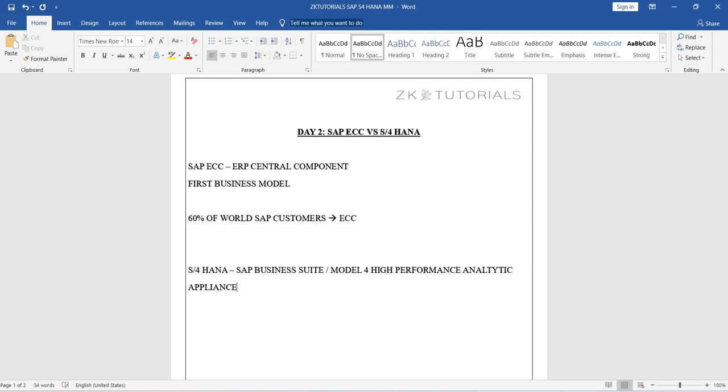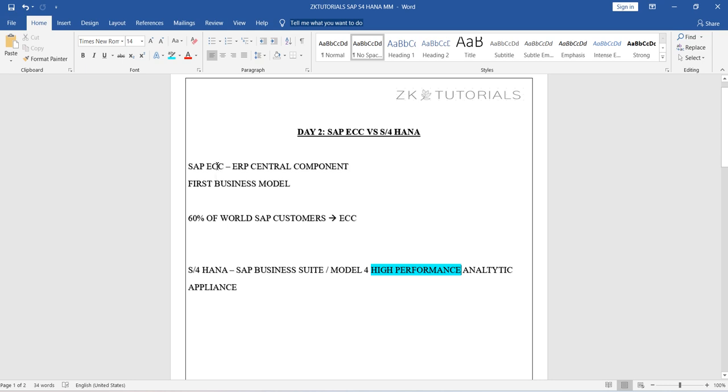In this, you have to highlight the term high performance; it is the actual keyword. What we promote is that S4HANA is a very high performance tool. How it gives high performance and what technology we use for that, we can see in the architecture section. At that time you will understand which technology is lacking in ECC. Now the question is: ECC is an old product, and its sale was already stopped.